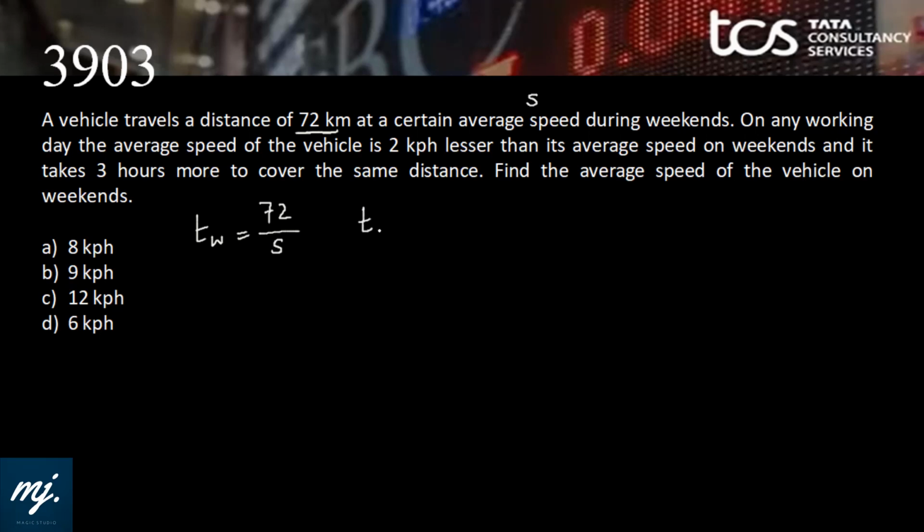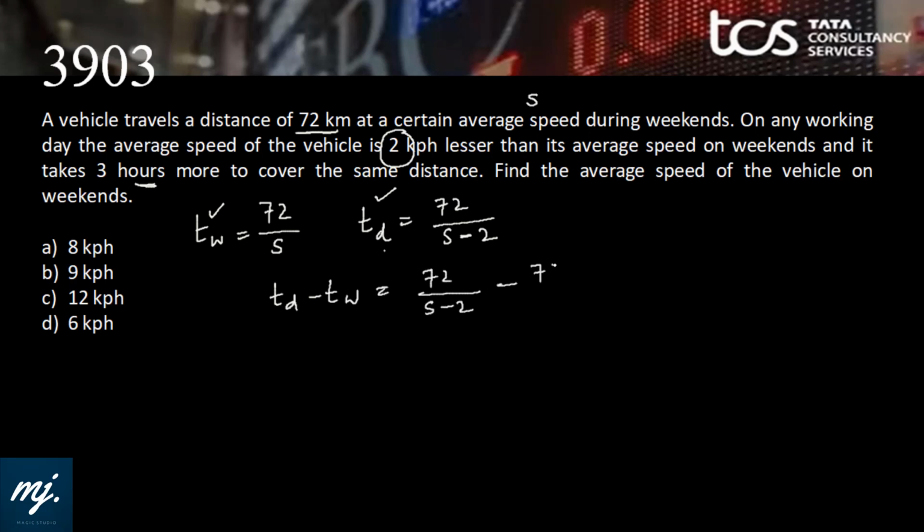So time on a weekday would be 72 by S minus 2 because the average speed is 2 km lesser. Now it is given that the difference between these two times is 3 hours. Obviously, this time is more, so TD minus TW, that is 72 by S minus 2 minus 72 by S, is equal to 3 hours.